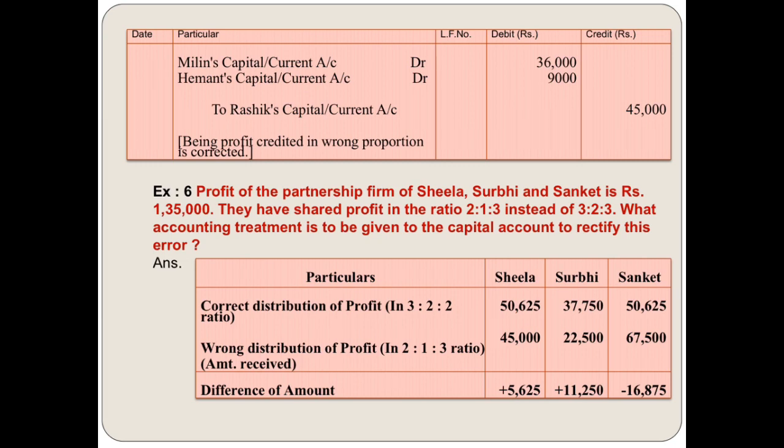And that is 45,000, 22,500 and 67,500. So for Sheila it is plus 5,625. For Surbhi it is plus 11,250. And for Sanket it is minus 16,875. So what we have to do? Sanket's account is debited while Sheila's and Surbhi's accounts are credited. Now see the journal entry.